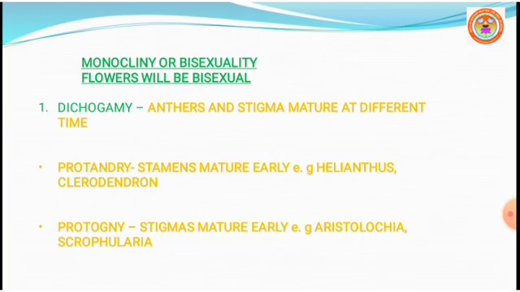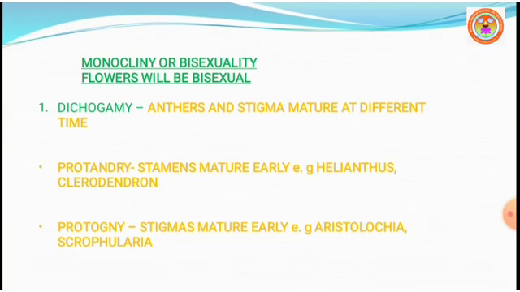This condition is exhibited in Helianthus annuus, that is sunflower. Another one is clerodendron. Another one, protogyny. Proto, first; gyny, female sex organ. The stigma matures earlier than the stamens of the flower.